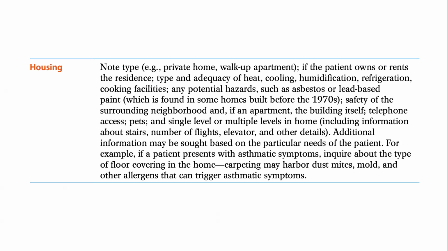For housing, note type, examples: private home, walk-up apartment.